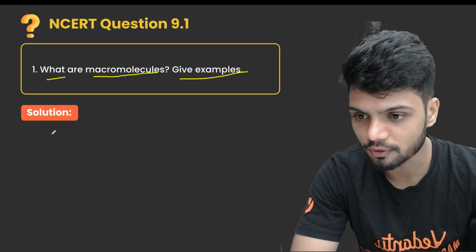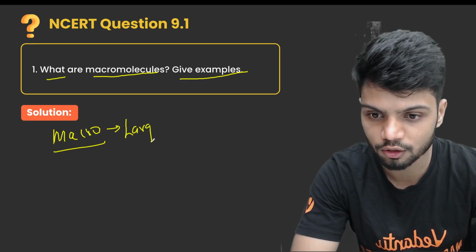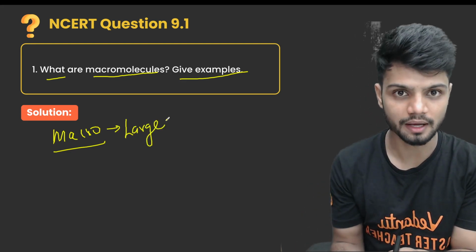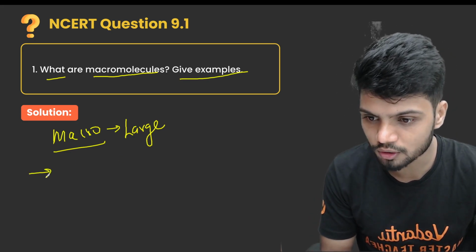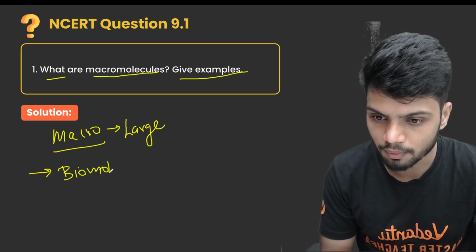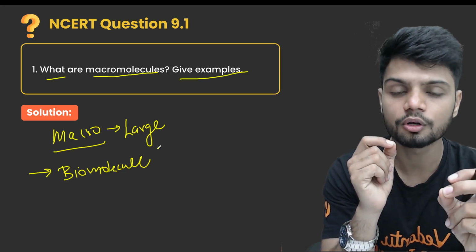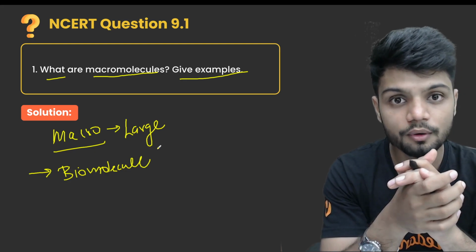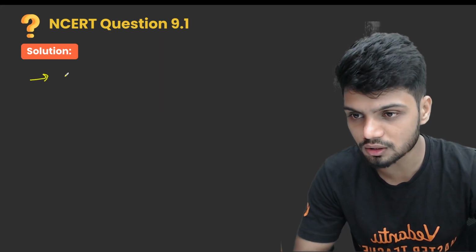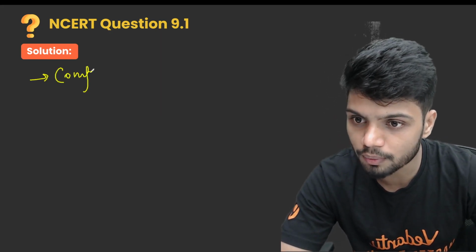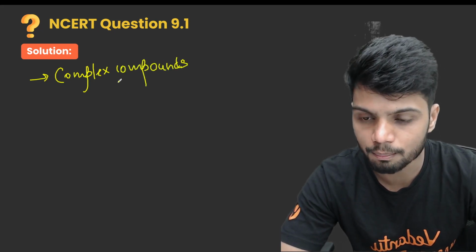While your macromolecule, the meaning of macro is large. So all these macromolecules are large in size. All the macromolecules are first of all a type of biomolecule. Now you need to understand, a macromolecule is said to be a macromolecule because it is a complex molecule. So all the macromolecules are a type of complex compounds.